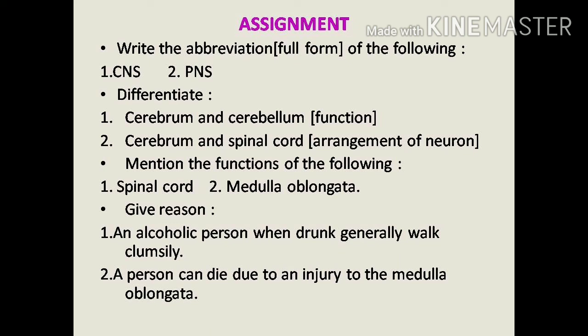In the cerebrum, grey matter is the outer region, so cell bodies are in the outer region, and white matter is the inner region, so axons are inside. In the spinal cord, grey matter is the inner region, so cell bodies are in the inner region, and white matter is the outer region, so axons are in the outer region. This is very important.